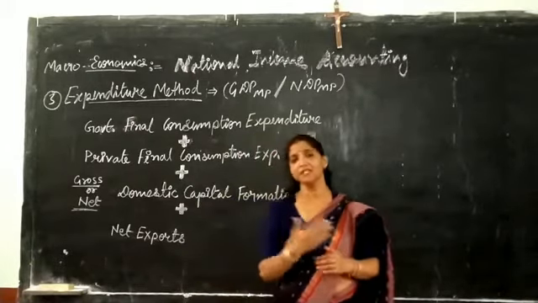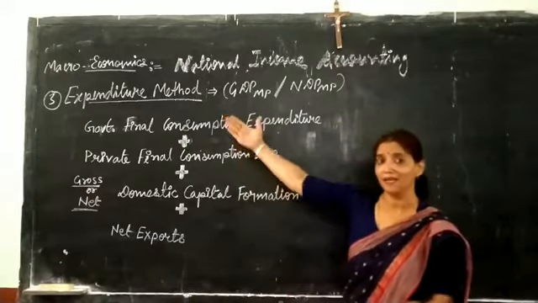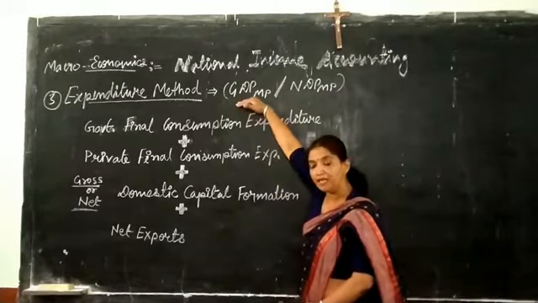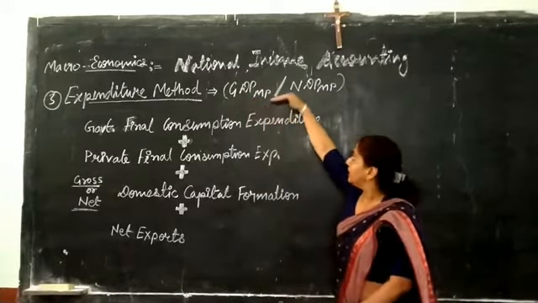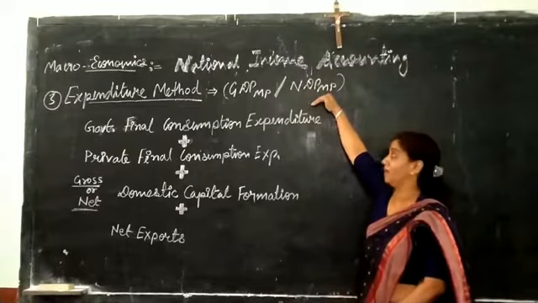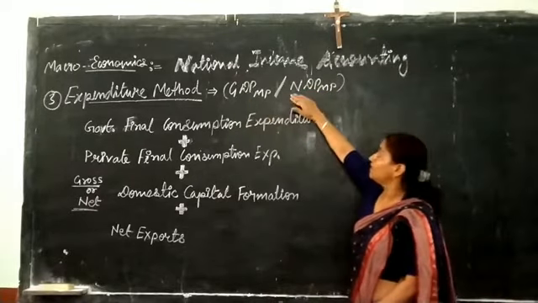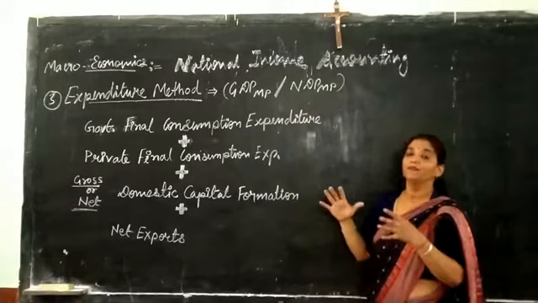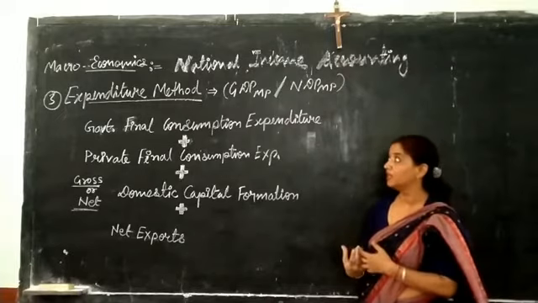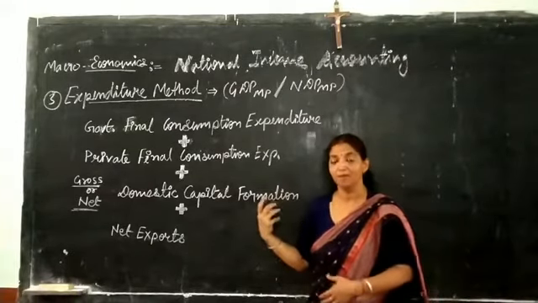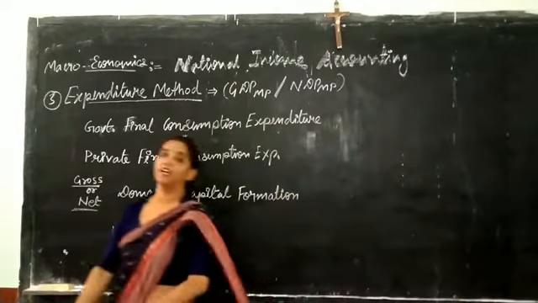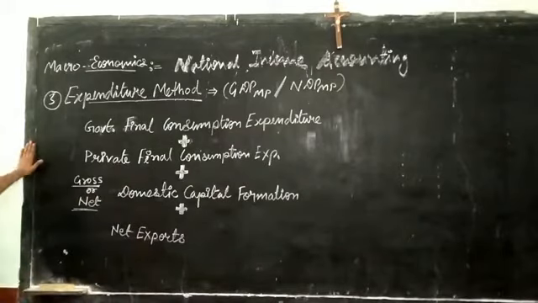With the help of expenditure method we will estimate national income in terms of GDP at market price, or it can be estimated in terms of NDP at market price. The gross and the net value depends on the component which we will take to estimate income with the help of this method. Let me explain what we have to take under this method.